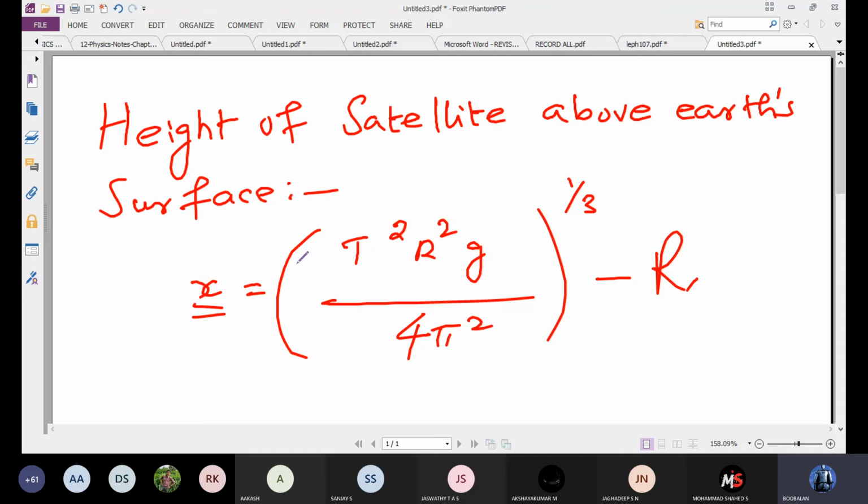So next one, finding the energy of an orbiting satellite. Next topic. Please note down the formula.